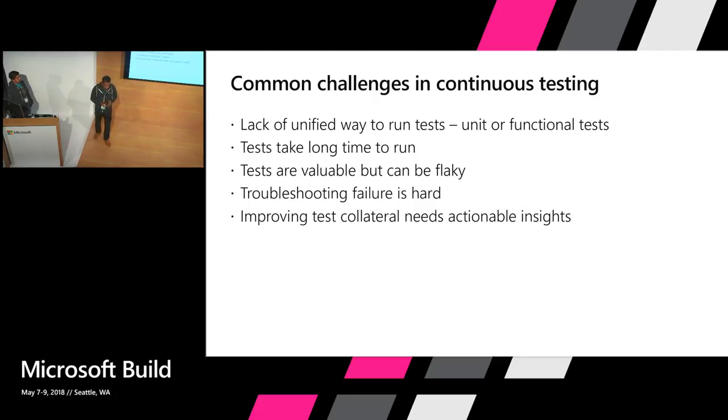Then obviously there are tests that take too long to run. So that's another big challenge that we've heard teams saying that tests take long to run. There are tests which are important, but then there's always flakiness, especially when it comes to your functional testing area. It's difficult to debug and troubleshoot tests, and people are looking for easier ways to do that.